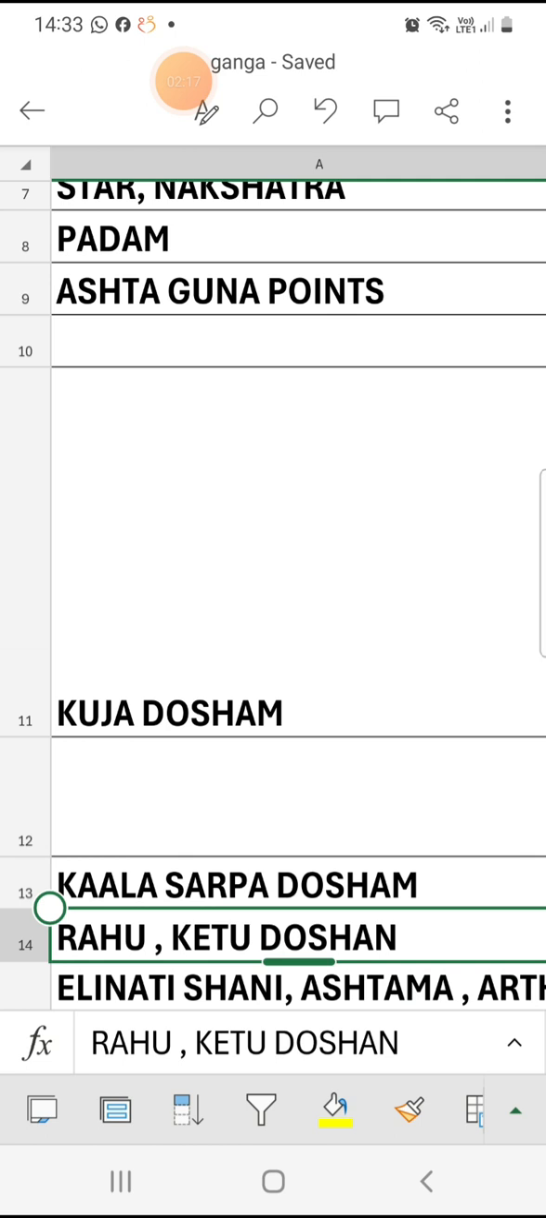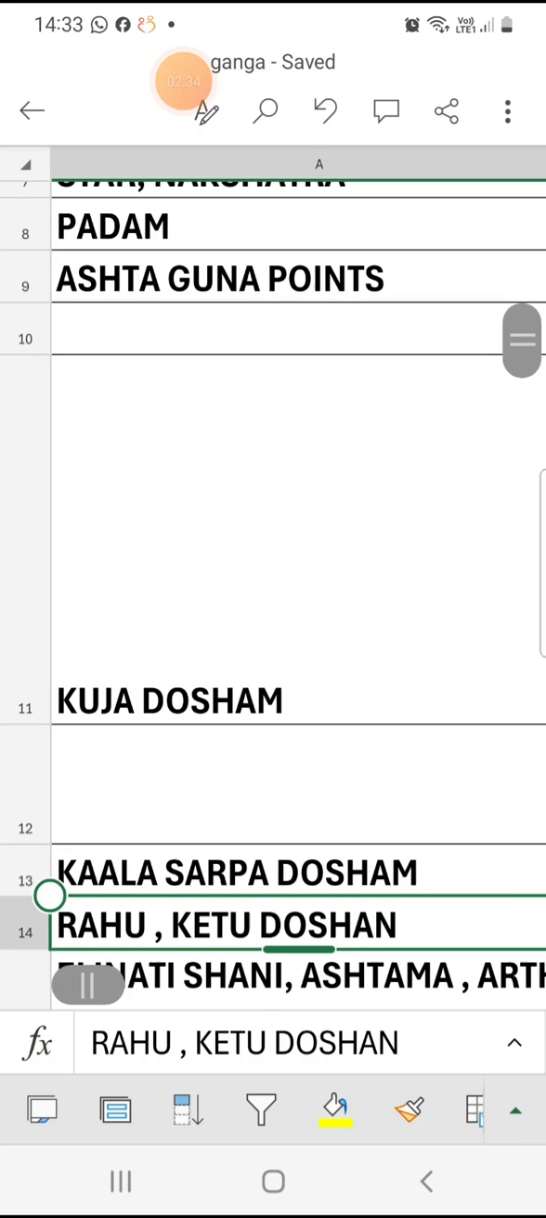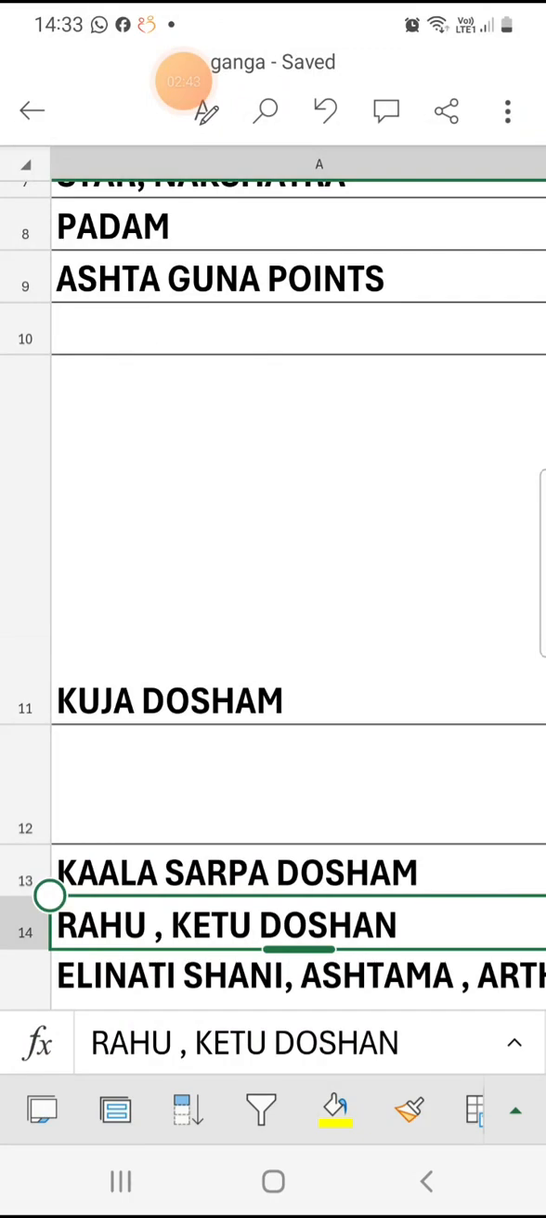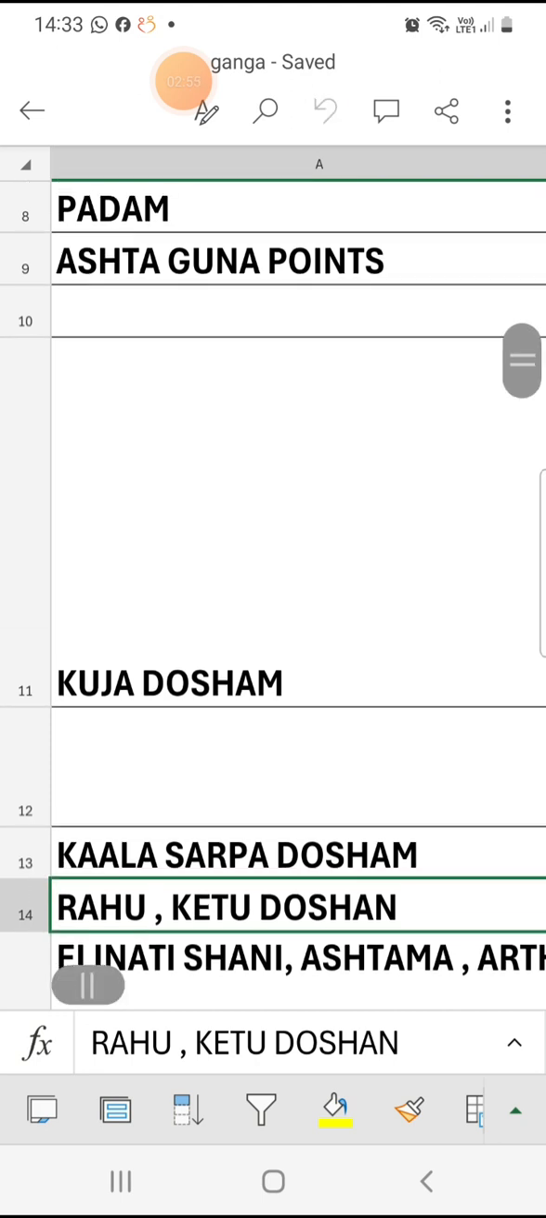There are 8 Kotamis: Varna Kotami, Vashya Kotami, Tara Kotami, Yoni Kotami, Graha Maitri, next Ganakotami (Manushya, Deva, Rakshasa), the 7th is Rasi Kotami, and the 8th is Nadi Kotami. Every Kotami has different points. For example, the 8th is Nadi Kotami. If both have the same Nadi, meaning Adi, Antya or Madhya, for example both Madhya Nadi, then it is Nadi Dosham, Ekanadi Dosham.